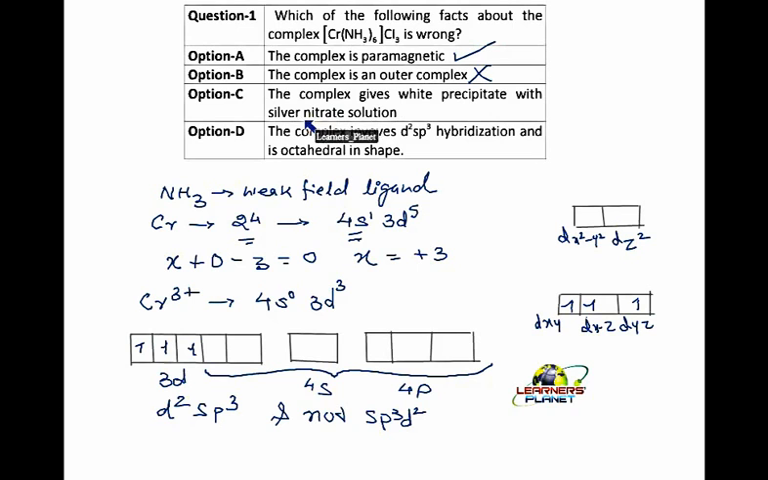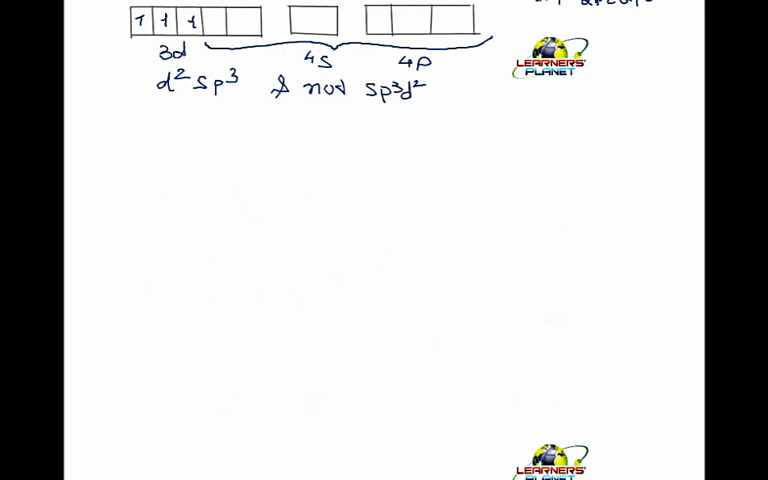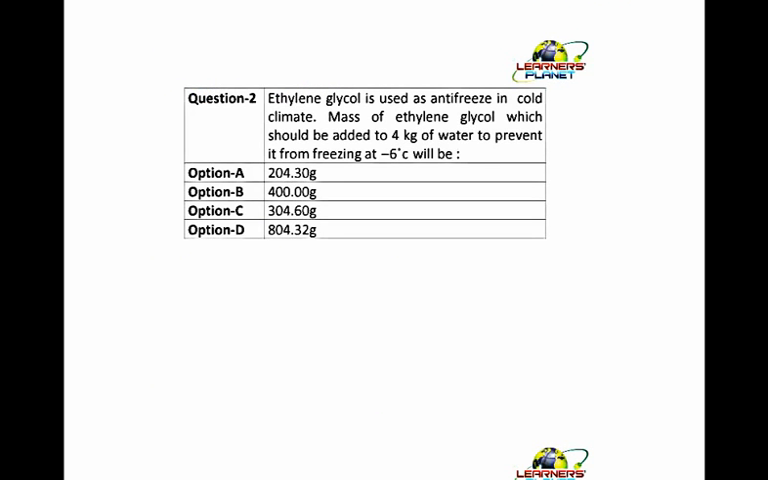Then the complex gives a white precipitate with silver nitrate solution. Of course it will give. Silver will combine with chlorine and will give silver chloride. So this is also right, and d2sp3 hybridization is also right. So students, as you start solving with the options, it will take time. It's better you just chalk out the number of electrons. That's it, right? So this complex is an inner orbital complex. Now let's take up the next question.